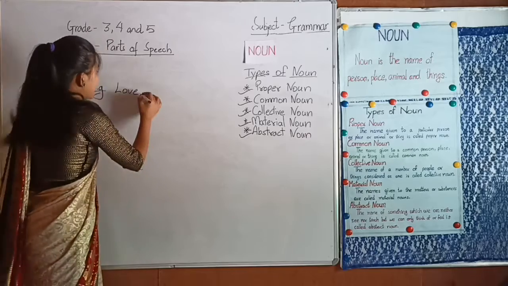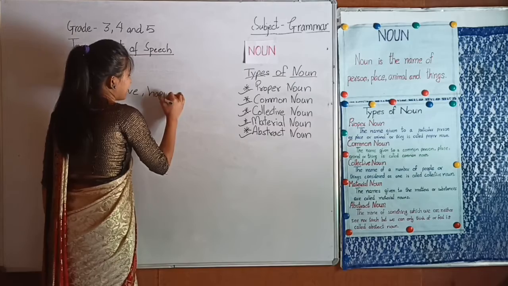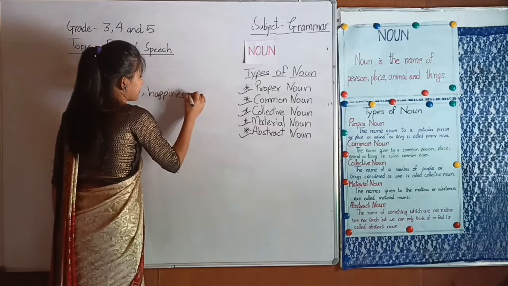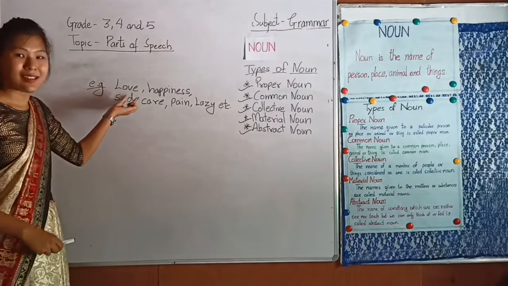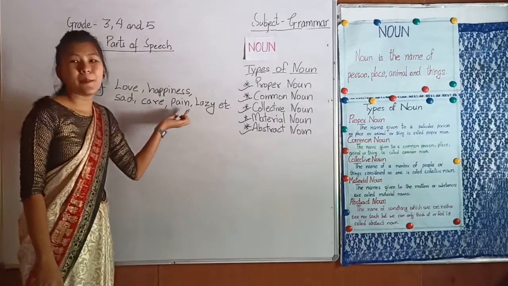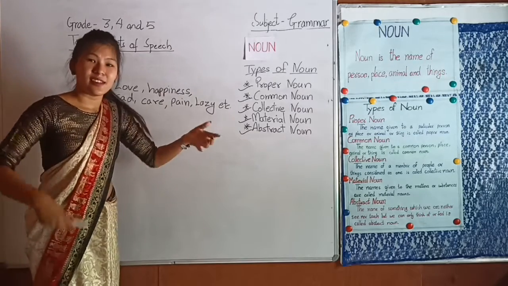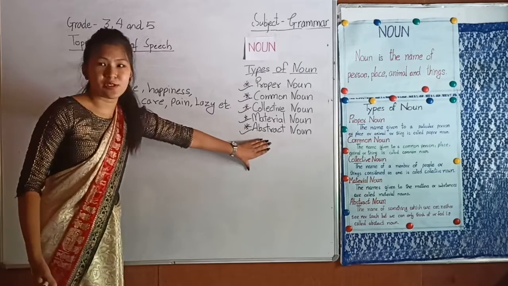Okay? Next example, happiness. Next, so examples are love, happiness, sad, care, pain, lazy, knowledge, etc. So these are the examples of abstract noun.